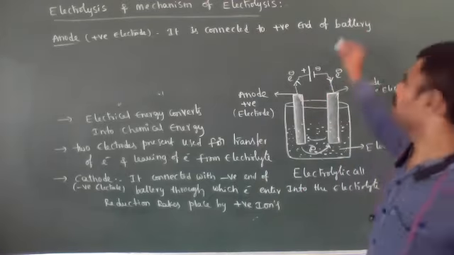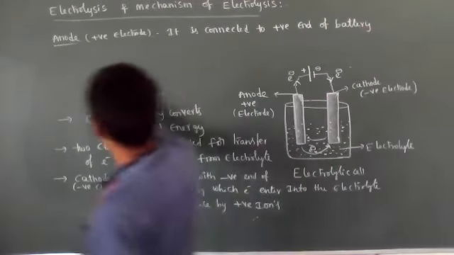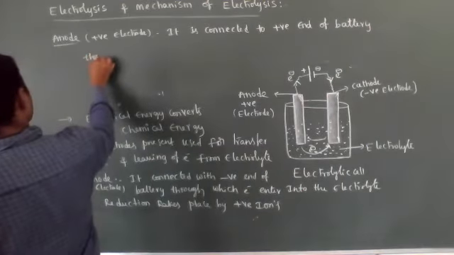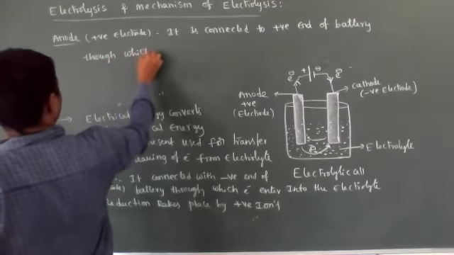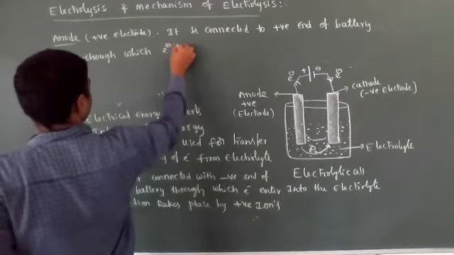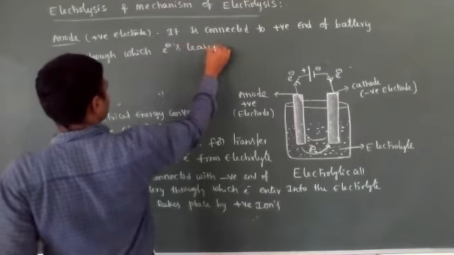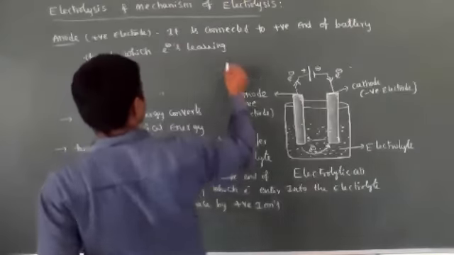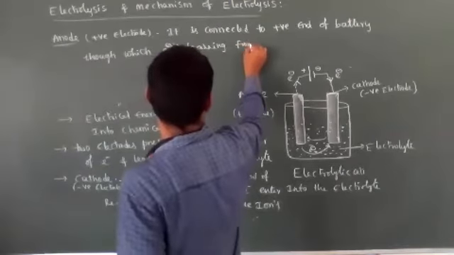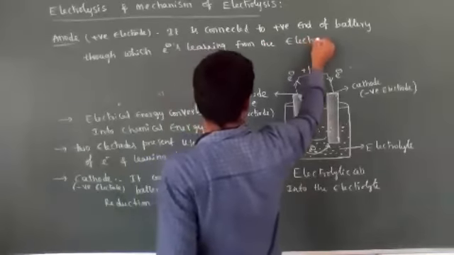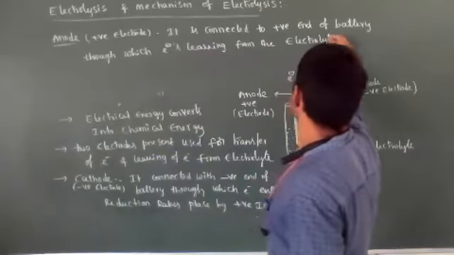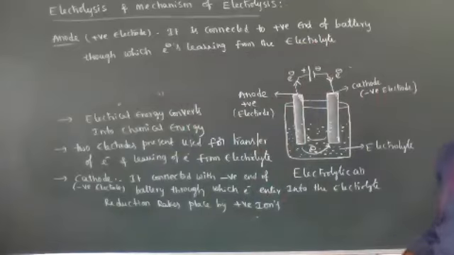Positive end of battery, through which electrons are leaving from the electrolyte.